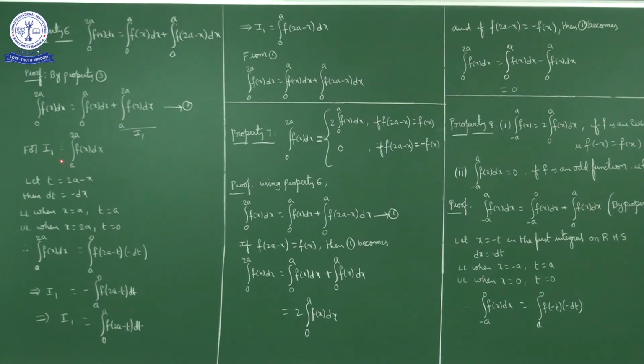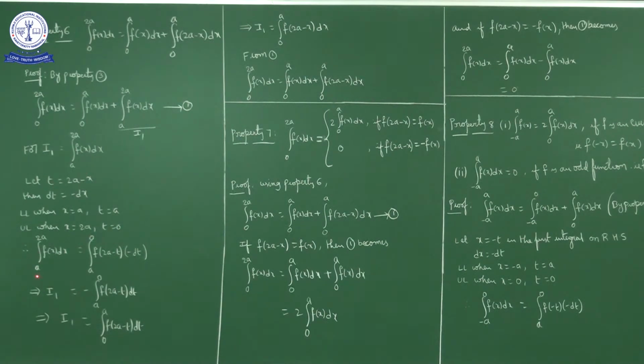Now I'll put 2a minus x as t. Then dt is equal to minus dx, so dx is equal to minus dt. Lower limit: when x is equal to a, 2a minus a is a, so t is equal to a. Upper limit: when x is equal to 2a, 2a minus 2a is 0, so t is equal to 0.